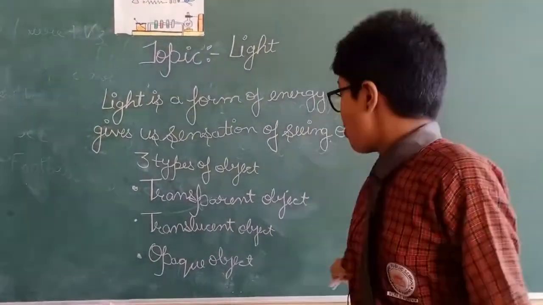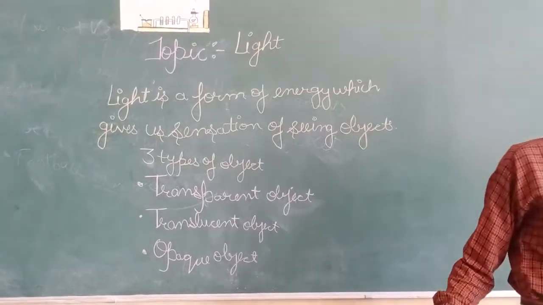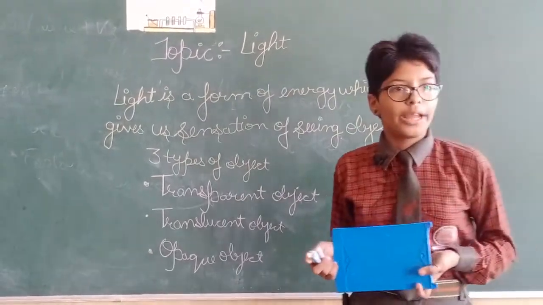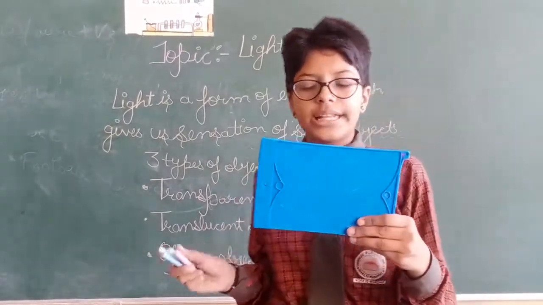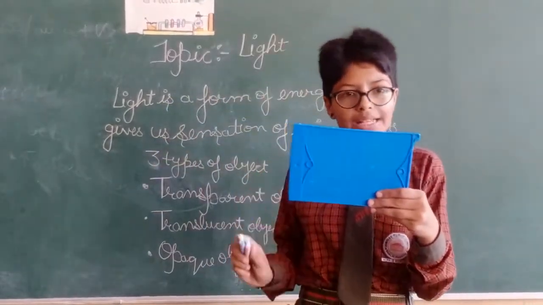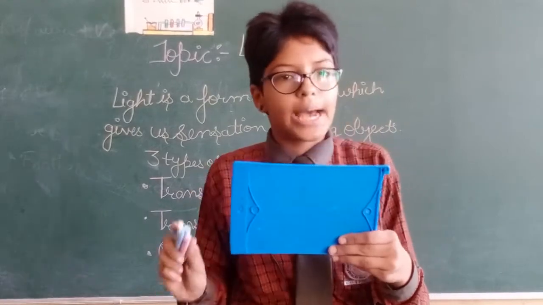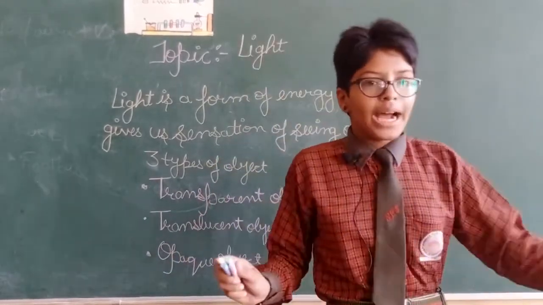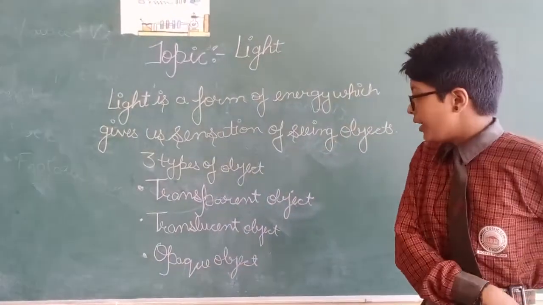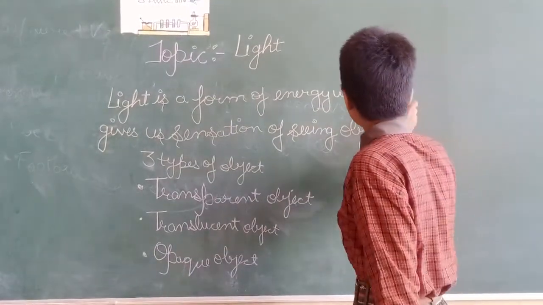Now the last is an opaque object. In this you are not able to see the chalks and light is not able to pass through it. So this is an example of an opaque object. I hope this is clear to you. Now we will move on.